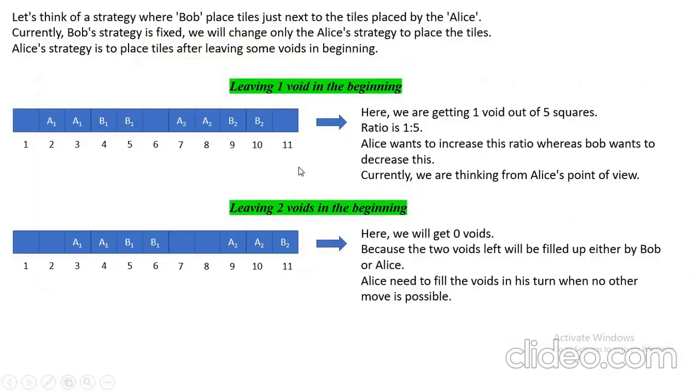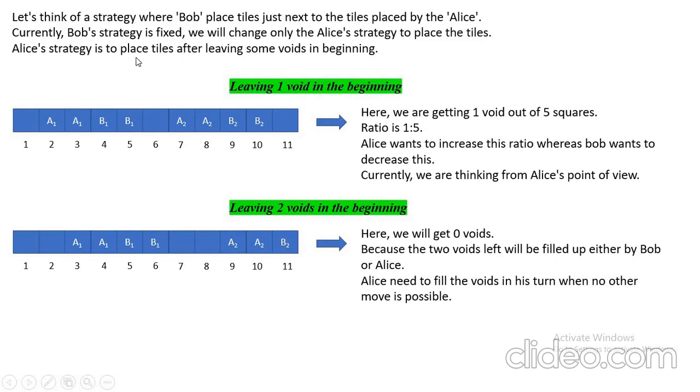So first of all, let's think of a random case where Bob's strategy is to place tiles just next to the tiles placed by Alice. Like you can see here, as Alice has placed 2 and 3, then Bob will occupy 4 and 5. Here 3 and 4, then Bob will occupy 5 and 6. Currently Bob's strategy is fixed. We will change only Alice's strategy to place the tiles. This is just a random case for understanding.